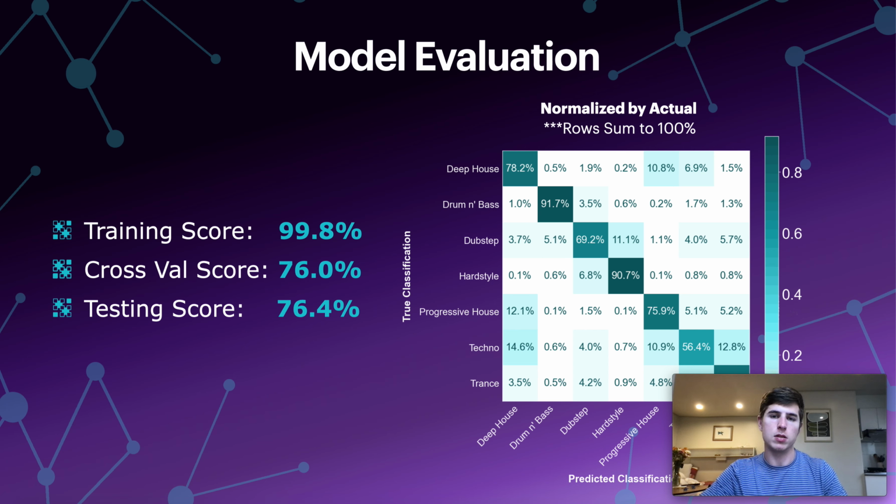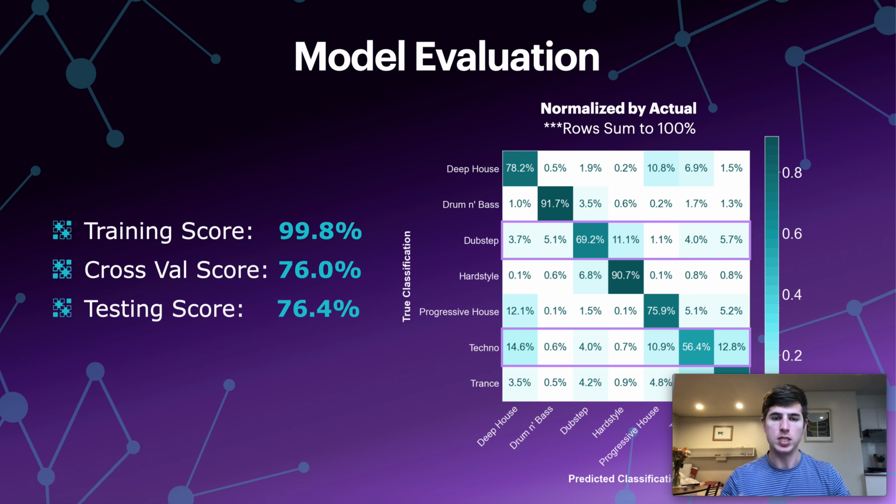This first is normalized by actual classification. So you see the true classification is on the y-axis, predicted classification on the x-axis, and the rows sum up to 100%. So here we see for dubstep, for example, 69.2% of the time that it truly was dubstep, we got the prediction correct, meaning that 31% of the time that a dubstep song was fed to the algorithm, it actually got it wrong.